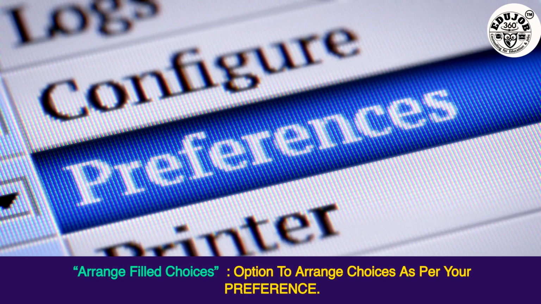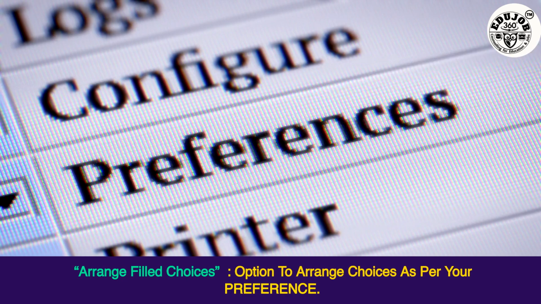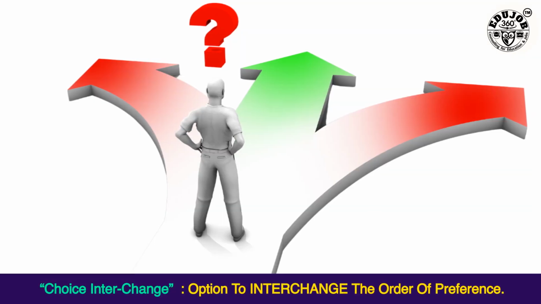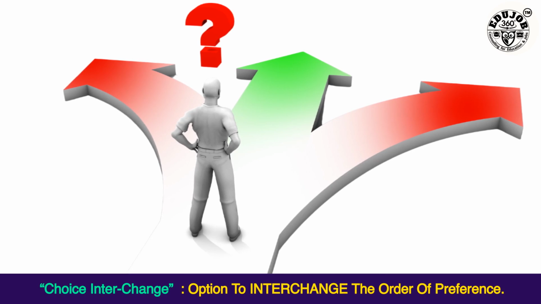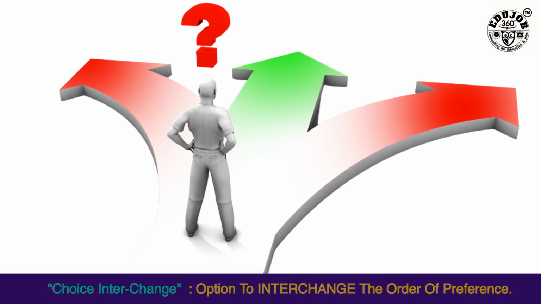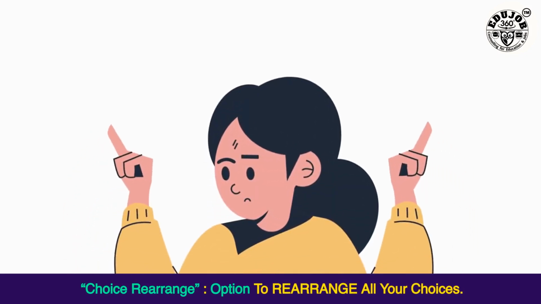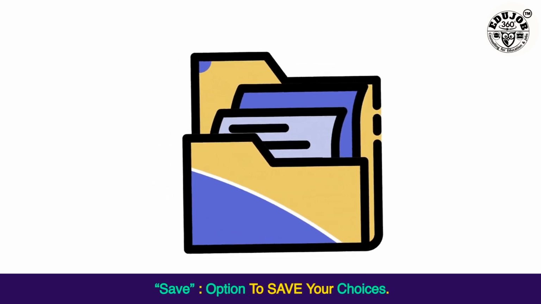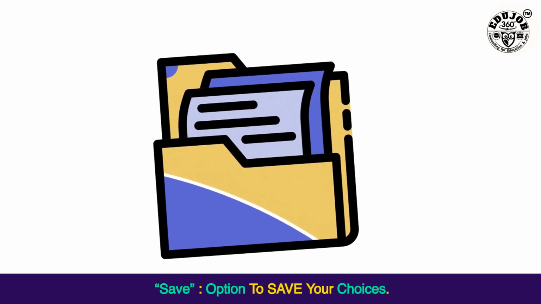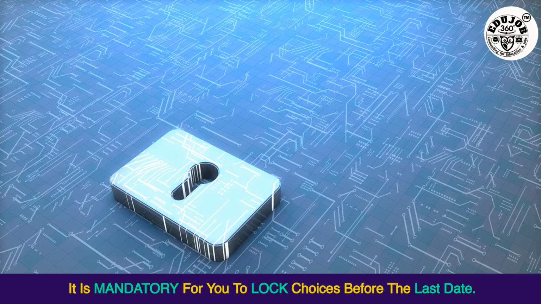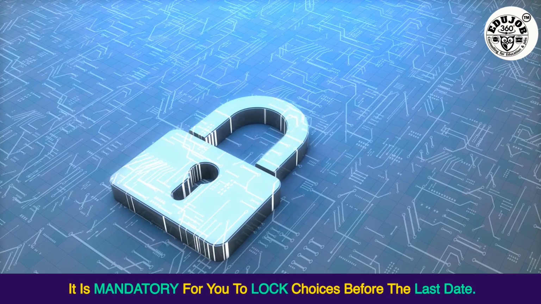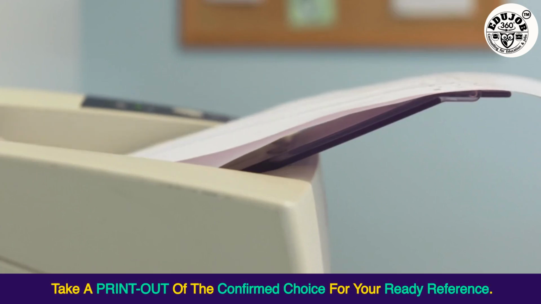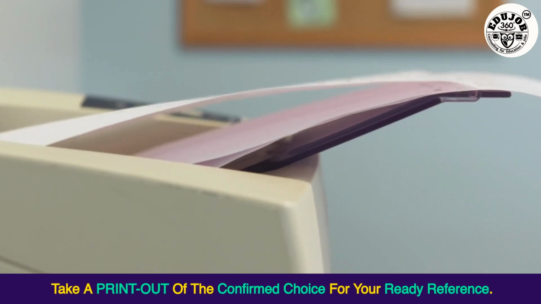Arrange filled choices: option to arrange choices as per your preference. Choice interchange: option to interchange the order of preference. Choice rearrange: option to rearrange all your choices. Save: an option to save your choices. It is mandatory for you to lock choices before the last date. Take a printout of the confirmed choices for your ready reference.